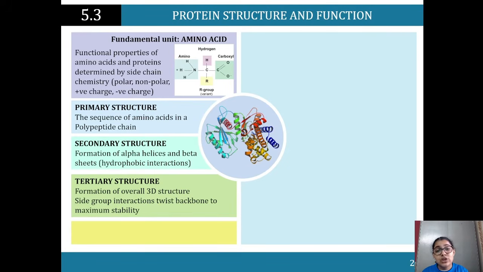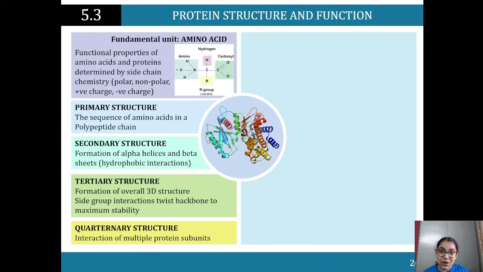Then the tertiary structure is the formation of the overall 3D structure, the side chain interactions, how the side group interactions twist the backbone for maximum stability. So this is when we're getting to the 3D structure. And finally, the quaternary structure. The 3D structure of the protein is the tertiary structure, and the quaternary structure is when multiple protein subunits are interacting with one another.